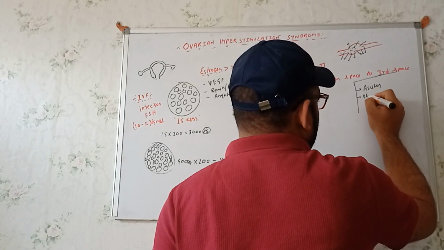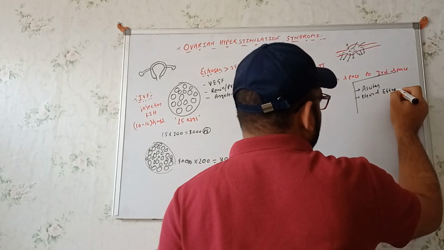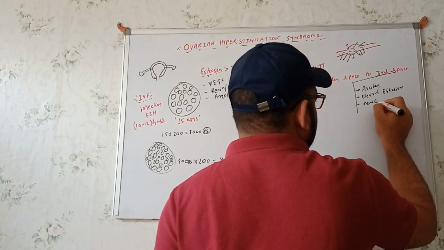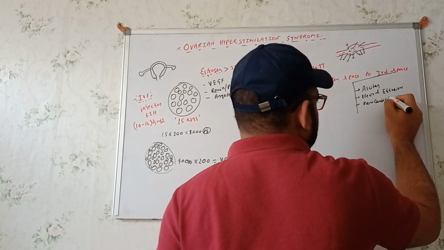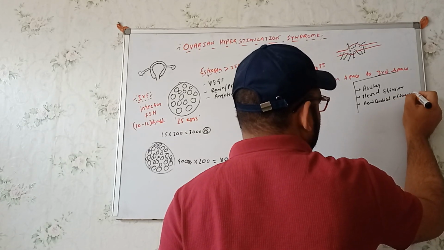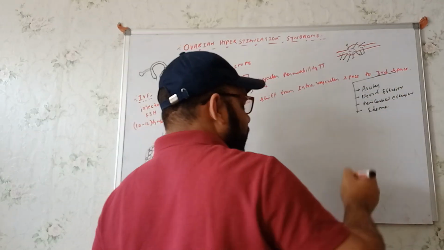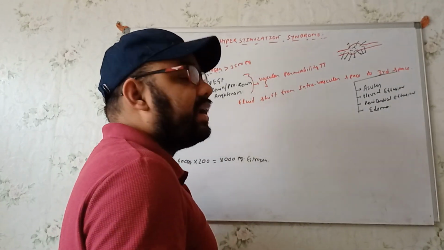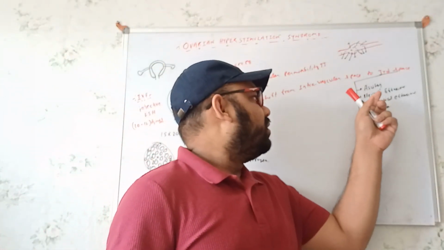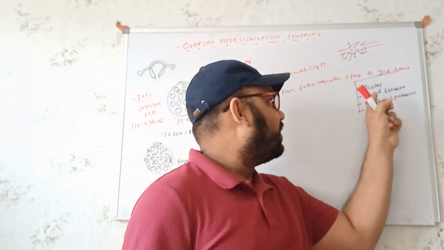It can also show pleural effusion, pericardial effusion, and edema. Now whenever we get to see this type of thing, the patient can die also. See, whenever we get to see pleural effusions, or pericardial effusions, or ascites.